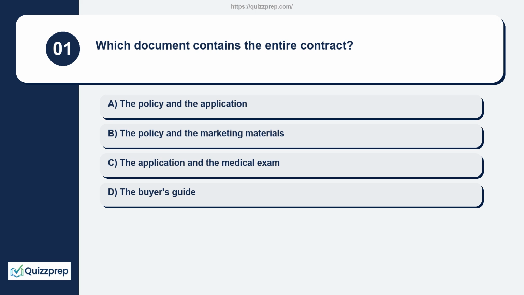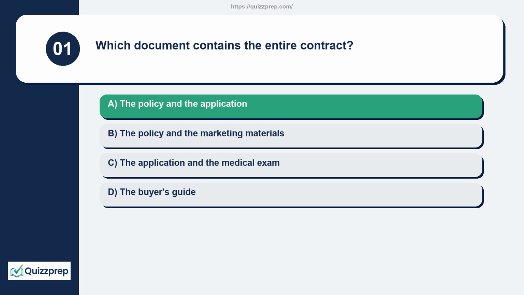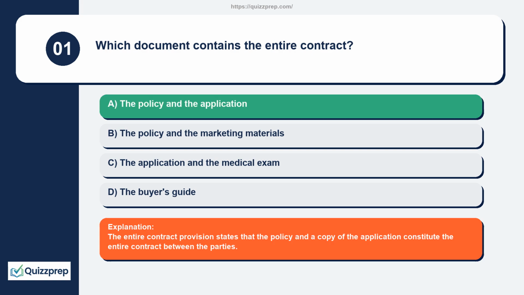Question 1. Which document contains the entire contract? The policy and the application, the policy and the marketing materials, the application and the medical exam, the buyer's guide? The entire contract provision states that the policy and a copy of the application constitute the entire contract between the parties.